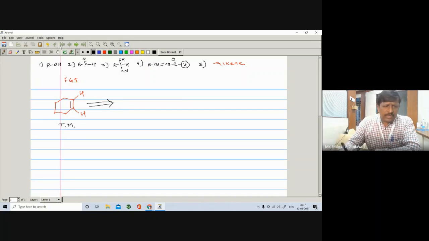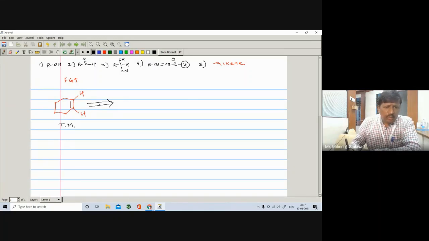But here, if you break any bond in this alkene and get the corresponding fragments, we are not able to prepare that molecule.